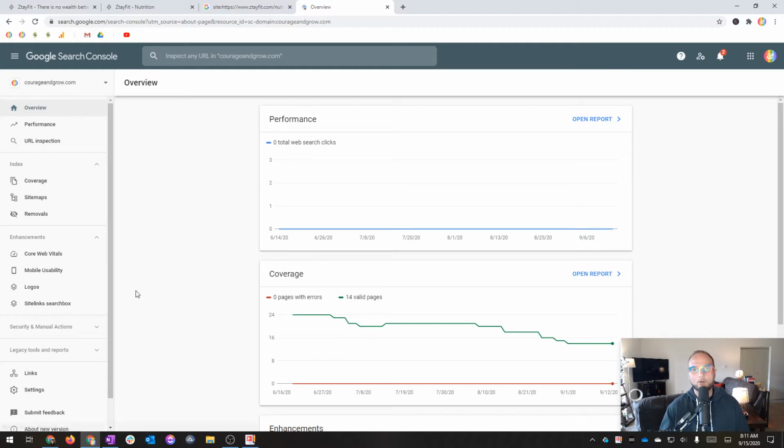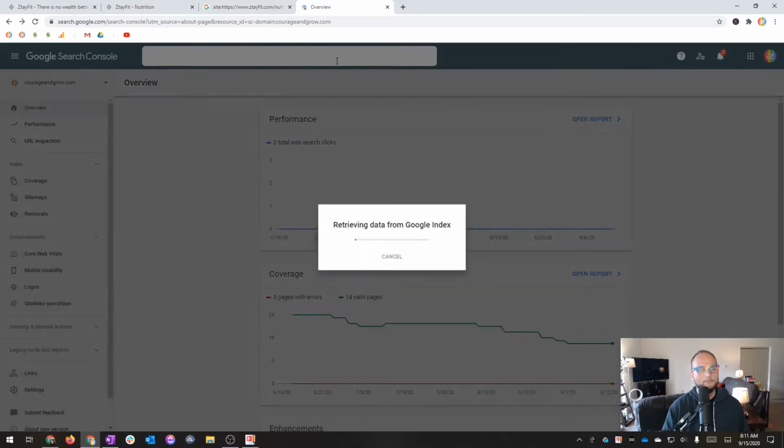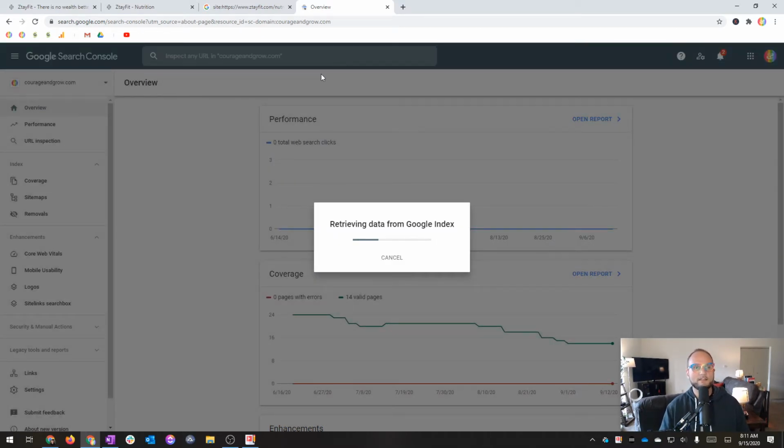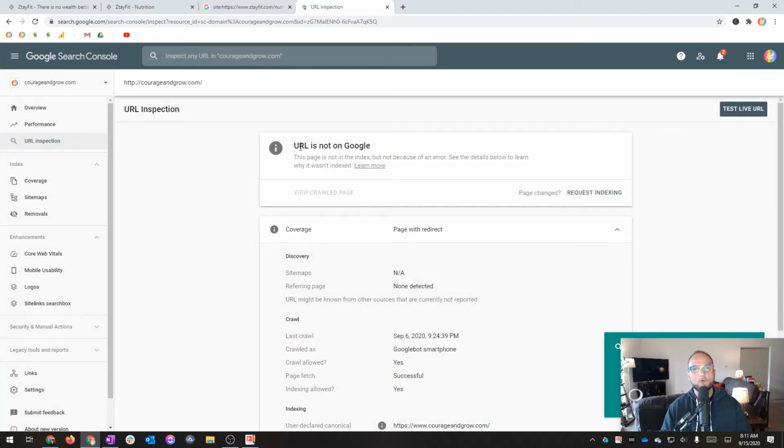This is the Courage and Grow one, which again, this site has not done very much yet. So I've got very little data on it. It's relatively new. But you'll want to come to URL inspection. And in my case, I'm going to type in courageandgrow.com just to see if it's being indexed. And it should be, because I've already done this. Actually, what it says right here is URL is not on Google. So that's an issue, right?